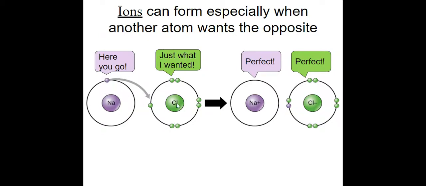So he says, here you go. This is just what I wanted. And then sodium is happy, perfect. The chlorine is happy, perfect. But now look, the sodium has a plus charge and the chlorine has a minus charge because it has that extra electron now. So it has an extra negative charge. Okay? I hope that makes it clear.